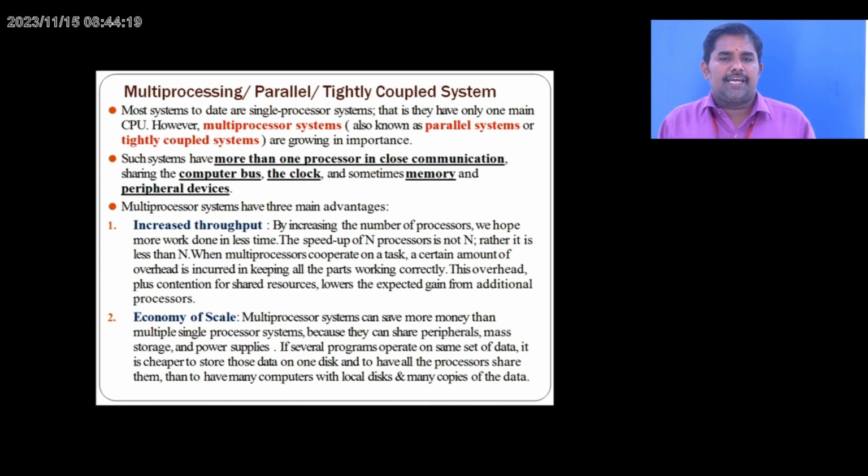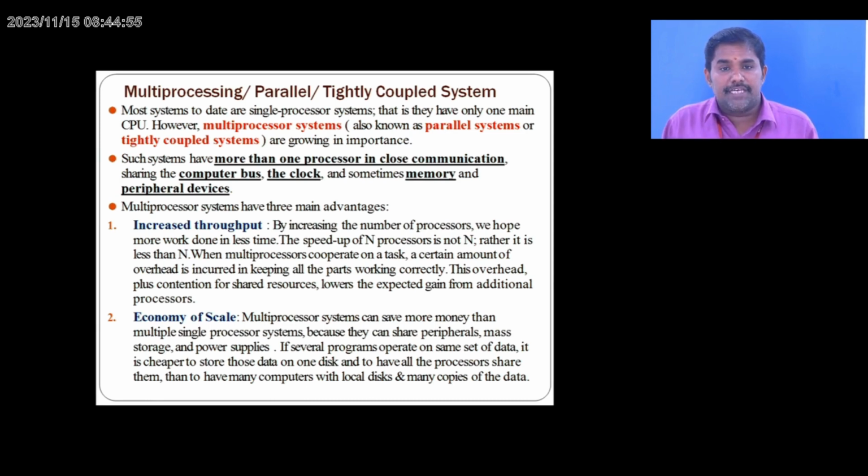Multiprocessing systems are parallel and tightly coupled. Most systems to date are single-processor systems, that is, they have only one main CPU. However, multiprocessor systems, also known as parallel systems or tightly coupled systems, are growing in importance. Such a system has more than one processor in close communication, sharing the computer bus, the clock, and sometimes memory and peripheral devices. This sharing brings the following advantages.